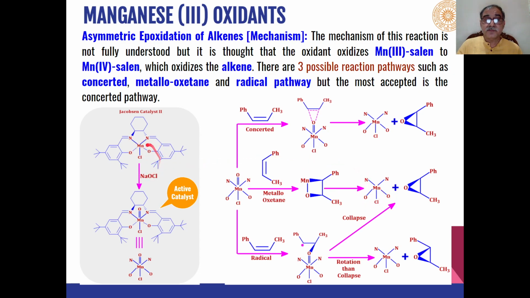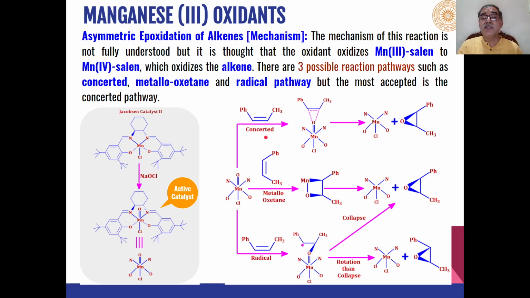This one, that is manganese 3 salen, is reformed in this case, and this is converted into the cis epoxide as the product. And then this inactive catalyst, manganese 3 salen, can again interact with NaOCl, and then it can be converted into an active catalyst.